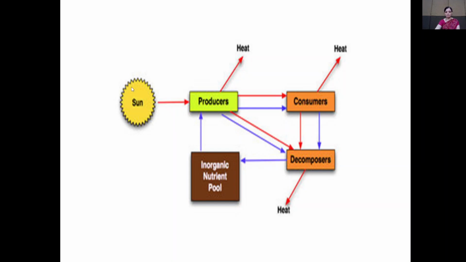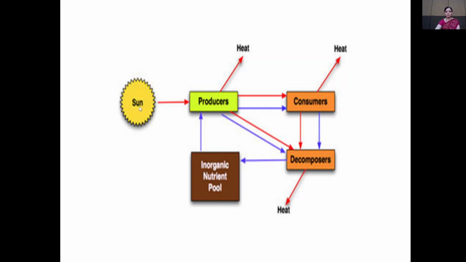So from the sun, energy is transferred to the producers. Producers prepare their own food material, and from the producers, energy is transferred to the consumers. When plants and animals die, the energy is transferred to the decomposers, and finally inorganic nutrient pool formation takes place, and most of the energy is lost in the form of heat.